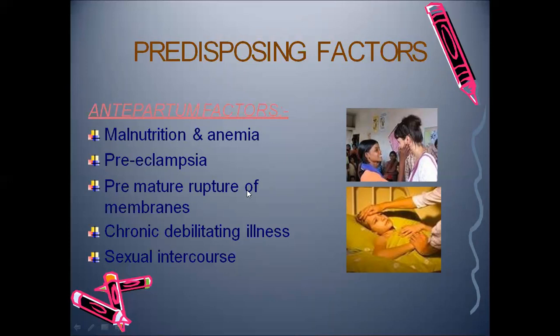If during the antenatal period the mother had any one of these factors, then there is more chance to get puerperal sepsis during the puerperium period: malnutrition, anemia, preeclampsia, premature rupture of membrane, chronic debilitating illnesses, and sexual intercourse.